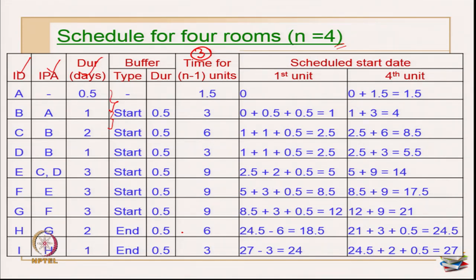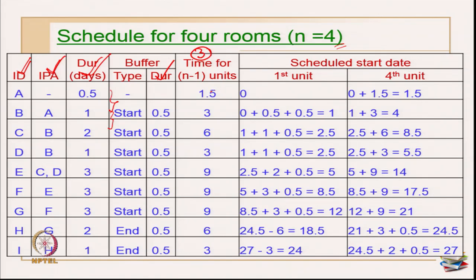Okay. So, this column is completely done, this column is also completely done, this column is completely done, because you are filling up data from the previous table. This column also you are completely taking from the data given in the problem only. The next is this, you can fill it up.